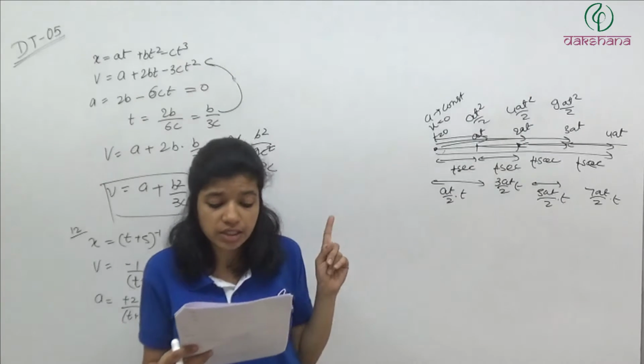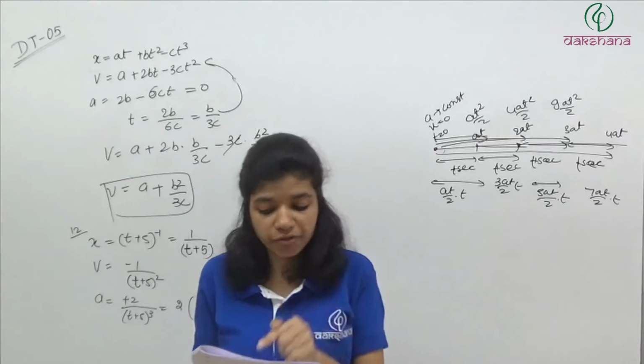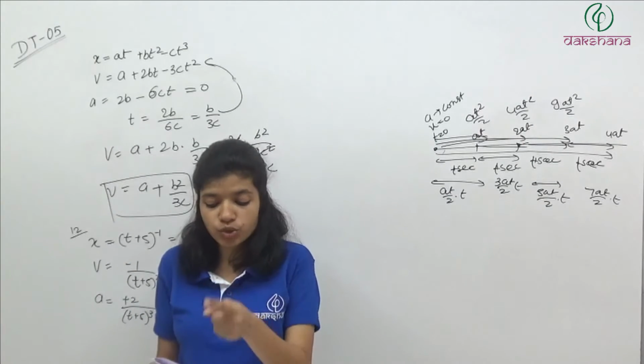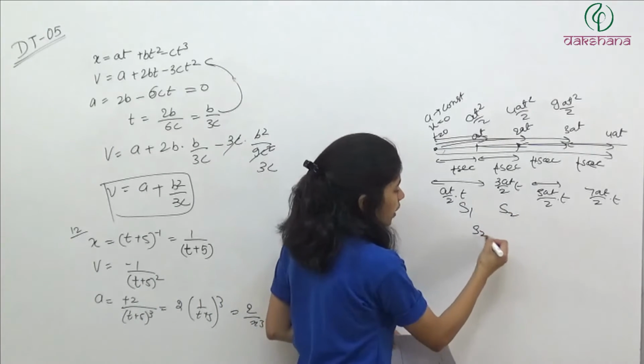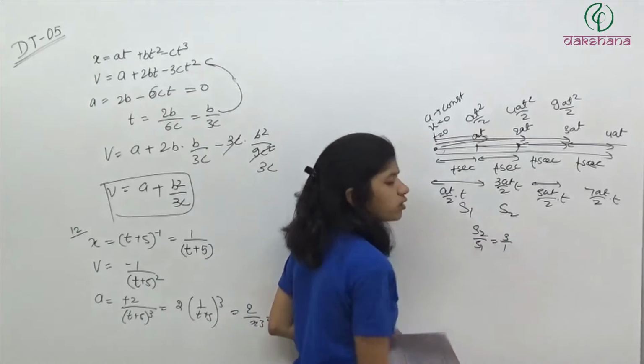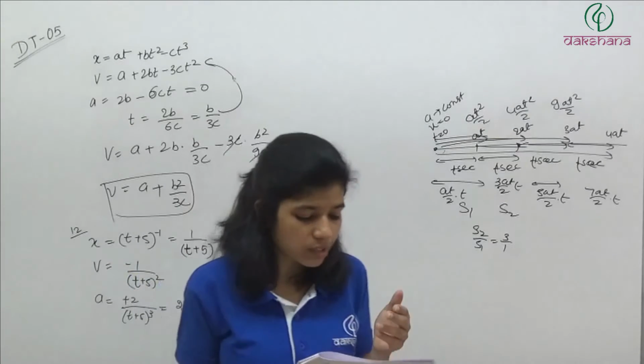So same will be the case. The distance s1 during the first second and additional distance s2 in the next second. First second में s1 चला, next second में s2 चला. So s2 by s1 will be how much? It will be 3 is to 1. So ratio will be 3. Answer is third option.